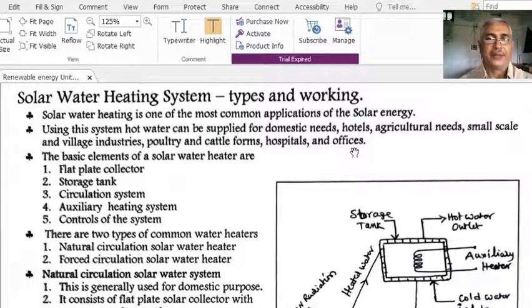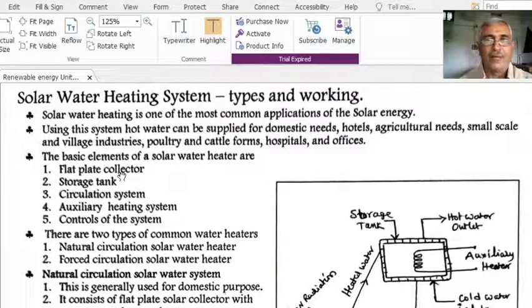Right. The basic elements of the solar water heater: we should know what the solar water heating process is and what components are needed in it. First, we have to collect the sun rays, therefore it needs a flat plate collector.